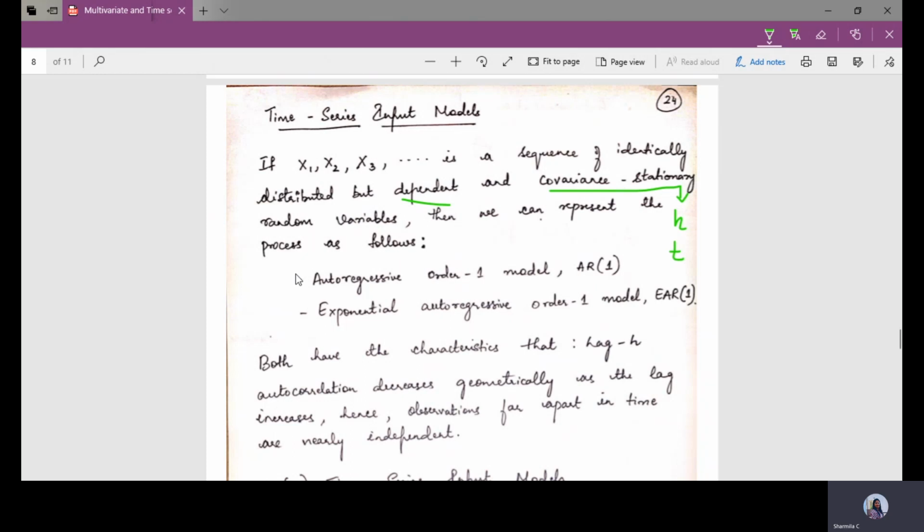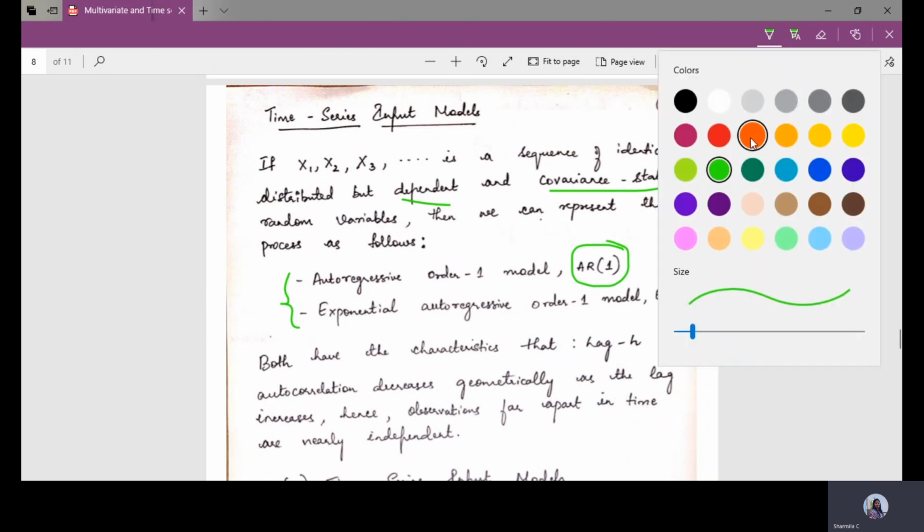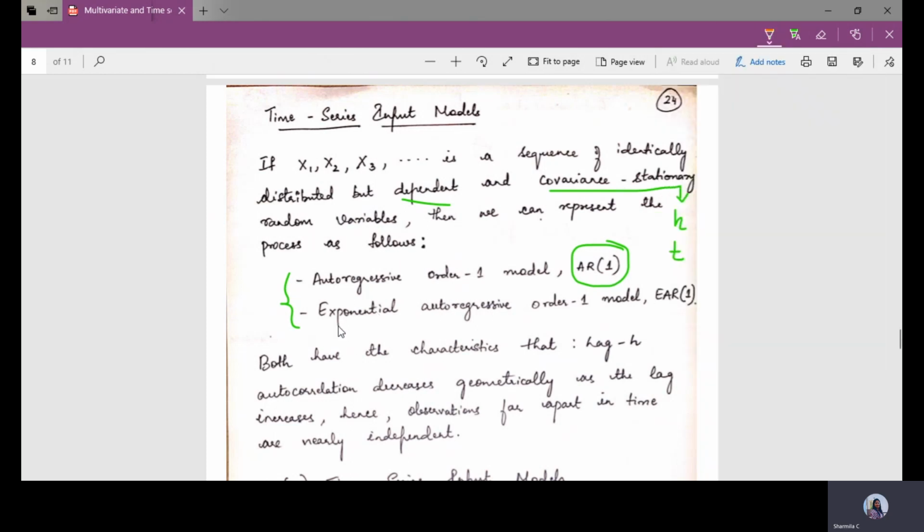So we have two different types of time series input model. The first one is the autoregressive order 1 model, represented as what? AR1. A-R stands for autoregressive, 1 for order 1 model. The next one is the exponential autoregressive order 1 model, EAR1. EAR stands for exponential. So the distribution we are going to consider here is the exponential distribution. One stands for order 1 model.